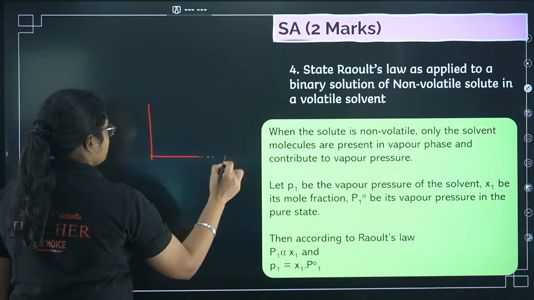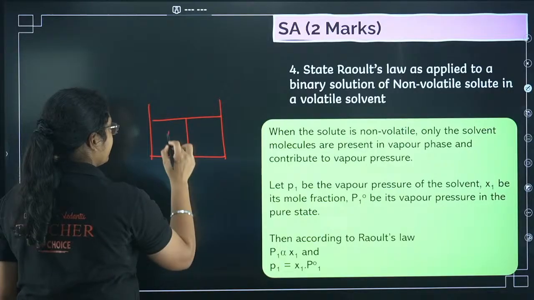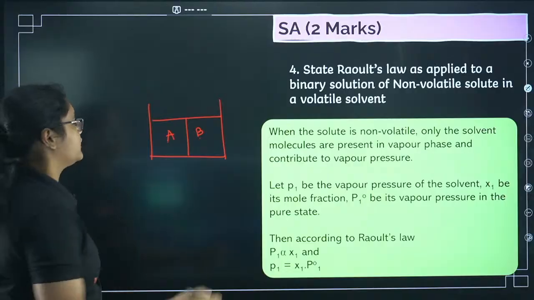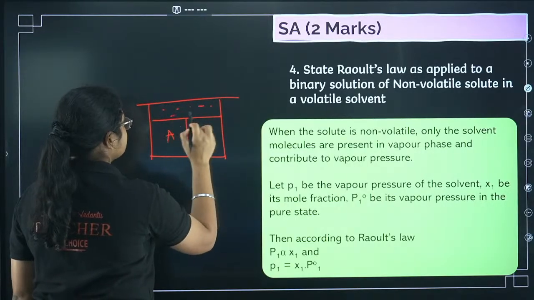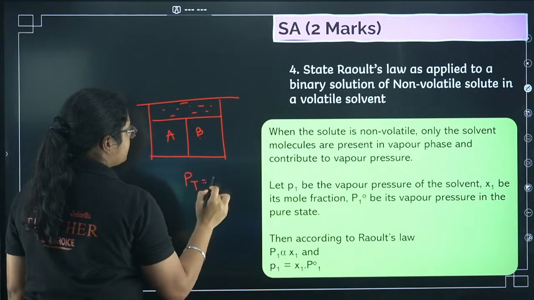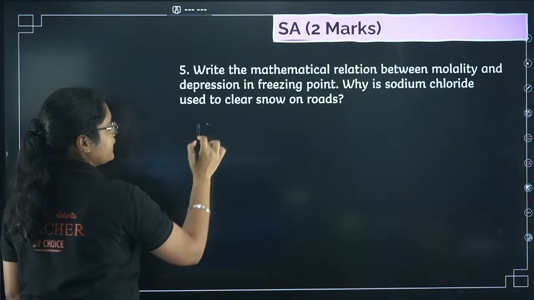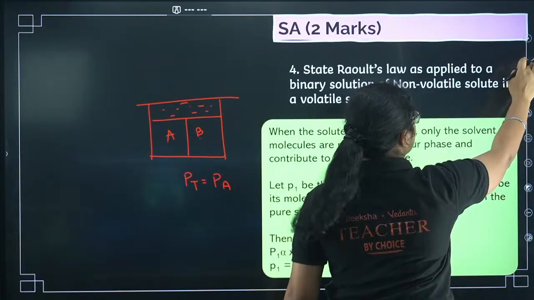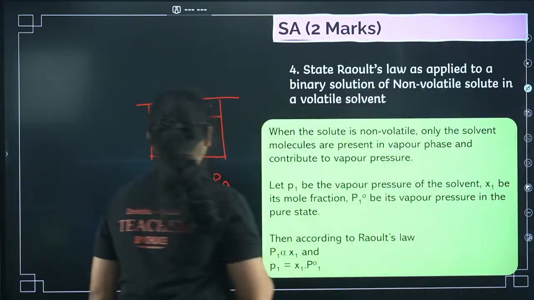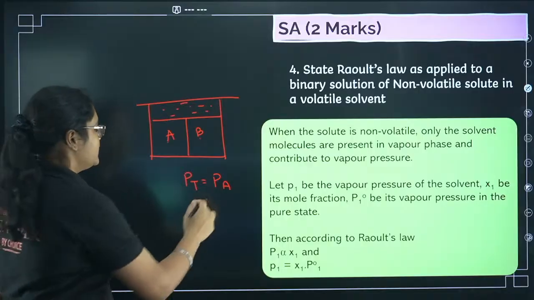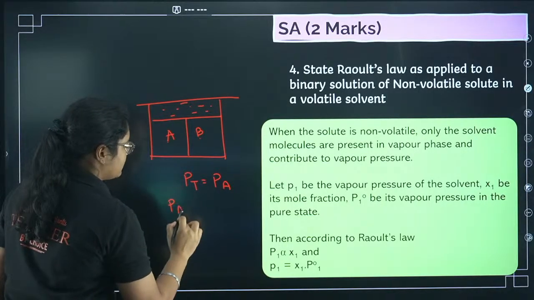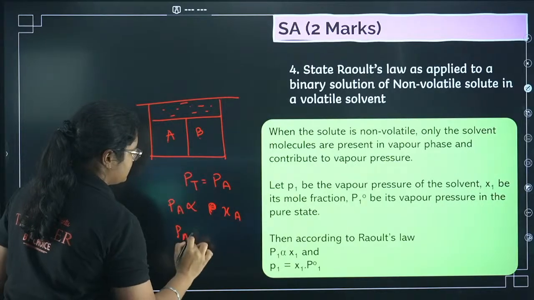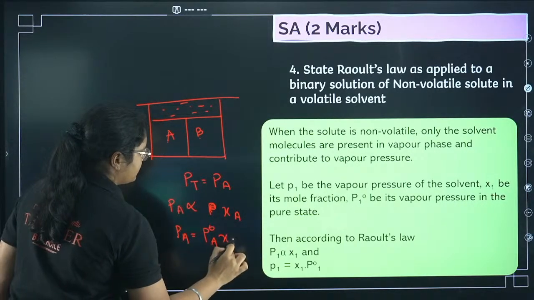So if I have 2 components, A and B. A was the solvent, B was the solute, and now B is non-volatile, so it will not vaporize. So whatever vapor is created here, P total will be equal to PA only. PB is not there, pressure of B is not there. Why? Because it is non-volatile. So what can I write? PA is proportional to XA, or you can write it as PA is equal to P naught A XA.